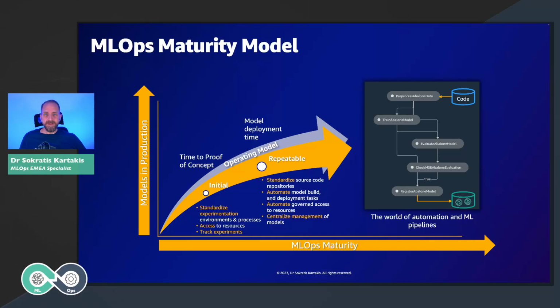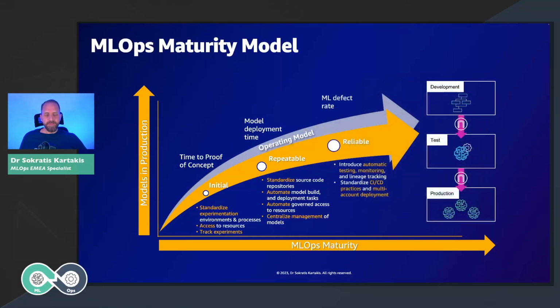These ML pipelines are responsible for pre-processing, training, post-processing, and to move the models into a centralized place that later on we can productionize. So the key goal of this stage, of the repeatable stage, is to standardize the code into the repository, automate the way that we build these ML pipelines, and then centralize the place that we store our models. The next phase is the reliable phase.